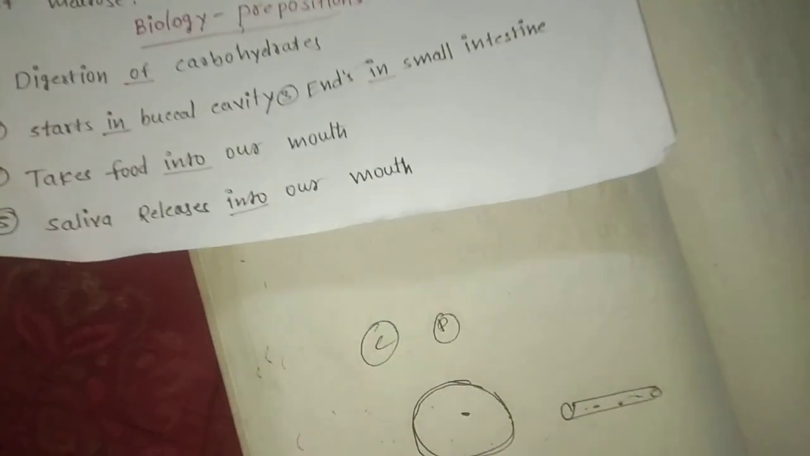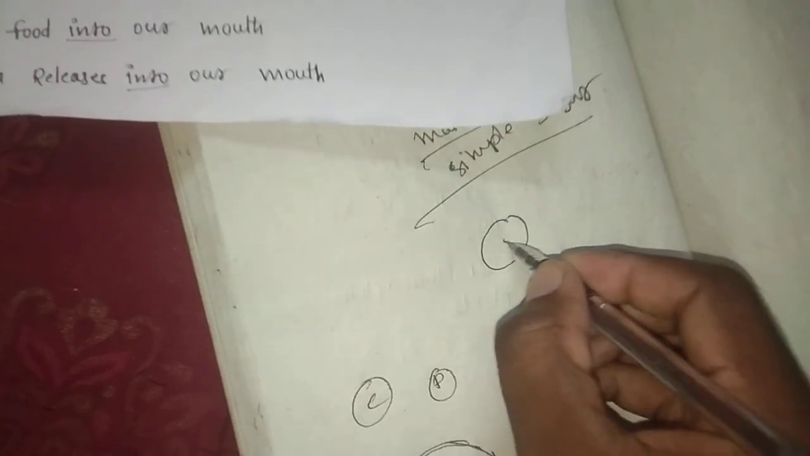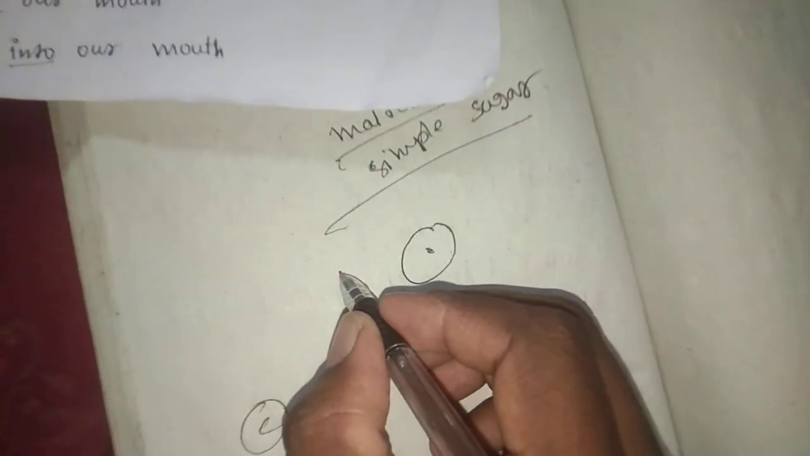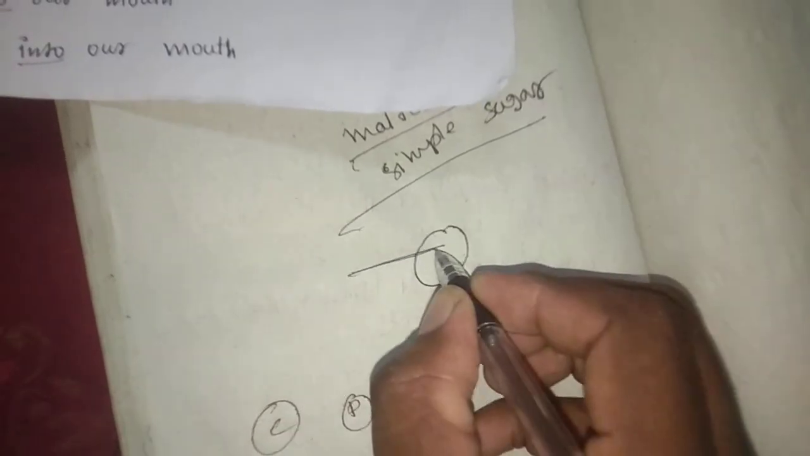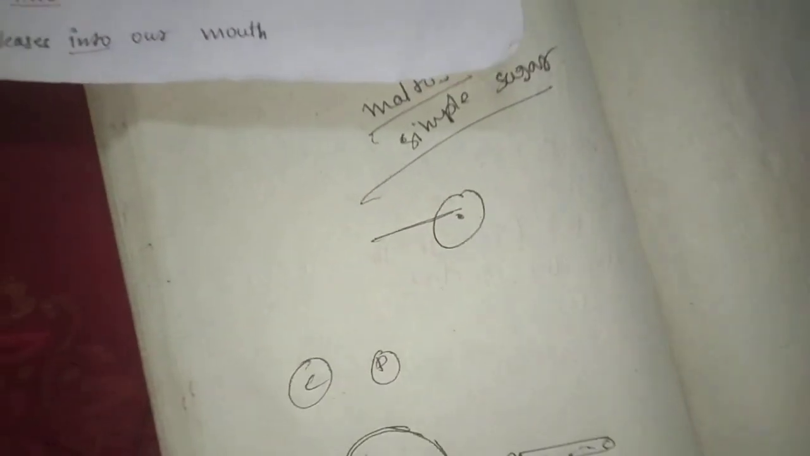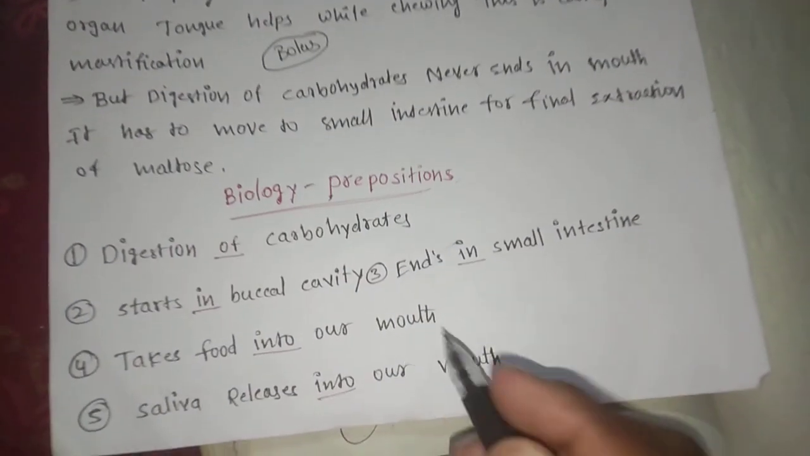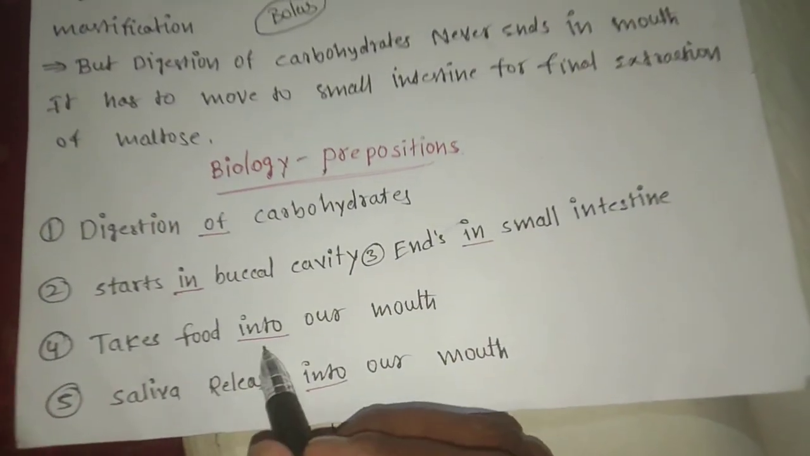So what are the differences between in and into? In means it's already there inside. But into means coming from the outside to the inside. From out to in is called into. So we take food from out to in, and that is called into. Takes food into our mouth.